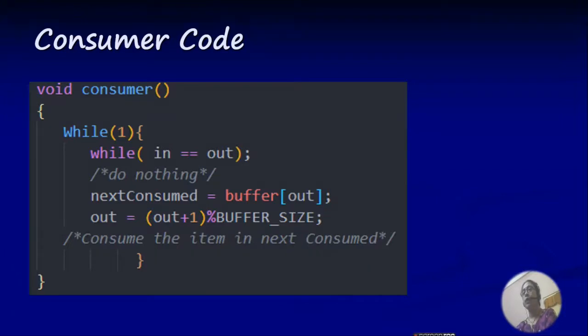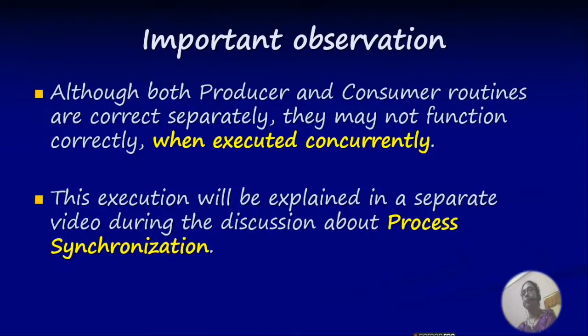Otherwise, the element at the out index of the shared buffer will be assigned to next consumed, and then the out index will be incremented by out plus 1 mod buffer size, as the shared buffer is implemented as a circular array.